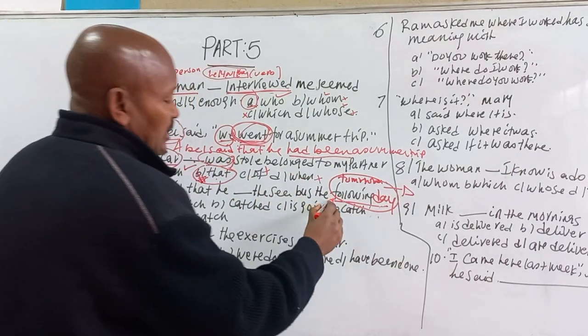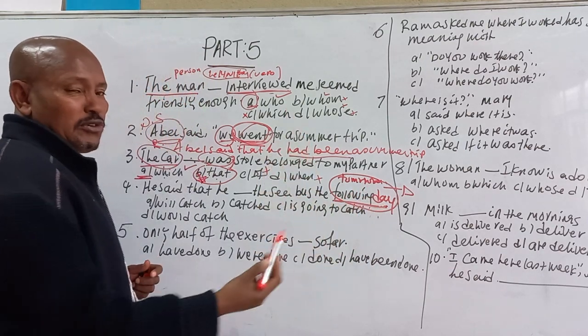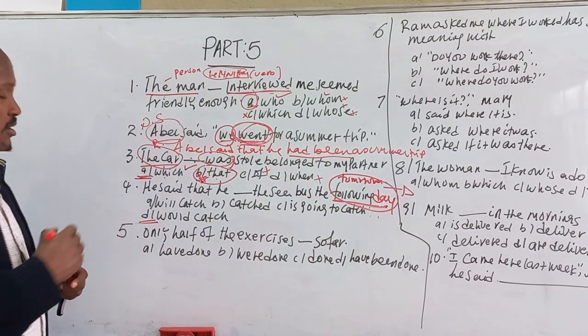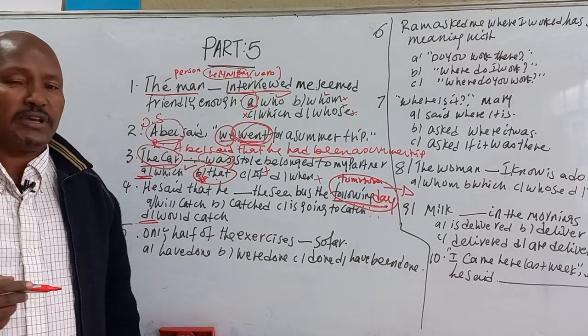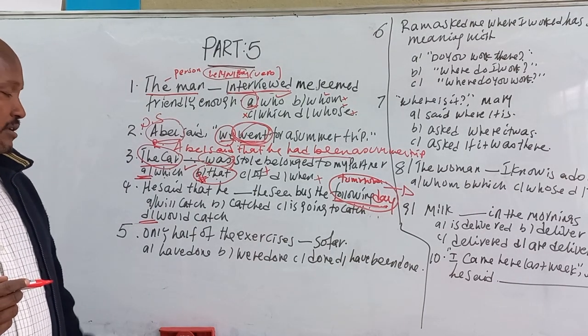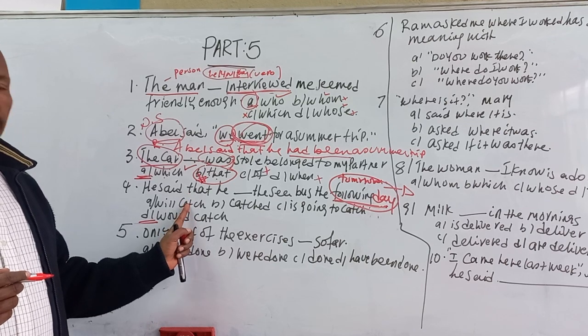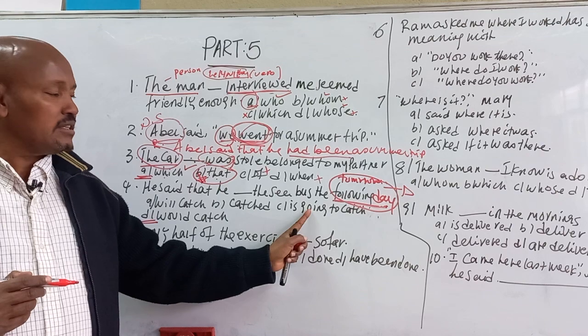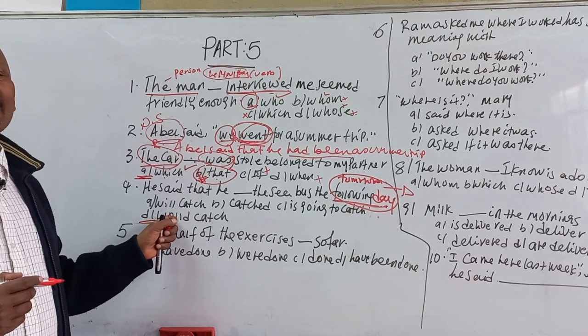As I explained, the following day is a way of reporting from direct speech to indirect speech. So the answer should be what? "Would catch the bus, the following day" is the right answer. Here, "will catch" is direct speech, simple future, and this is the present continuous, and this is the conditional.